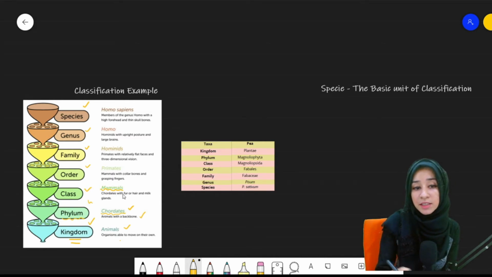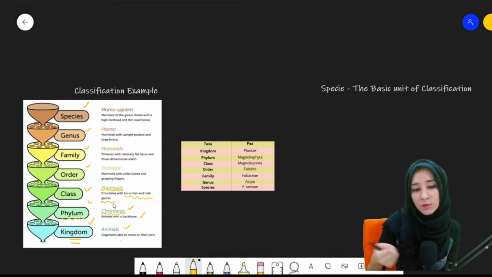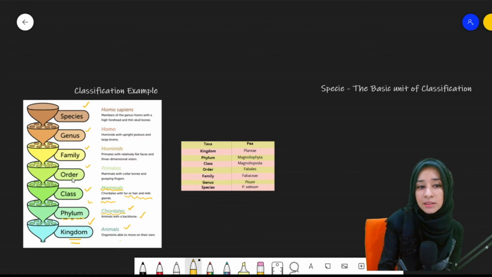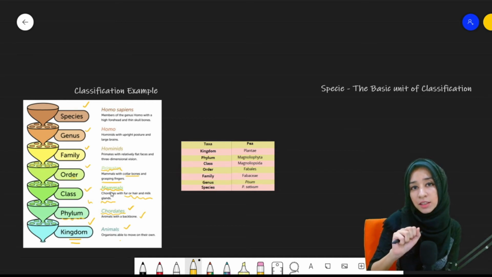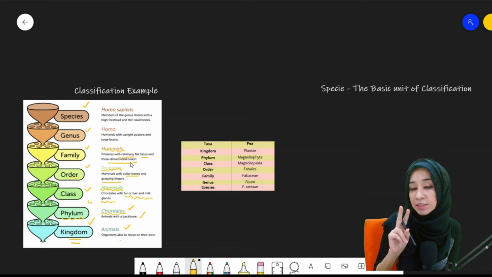Which animals come in mammals? Animals with fur or hair and milk glands, right? Humans have hair, and fur is the resemblance to hair as well. And milk glands, milk production in females, right? So the class is mammals. Then the order is primates. What are primates? Mammals with collarbones and grasping fingers, which can grasp easily. So the order is primates for humans because of these characteristics. Then the family is Hominidae or hominids: primates with relatively flat faces and three-dimensional vision. Both of these characteristics we have got.